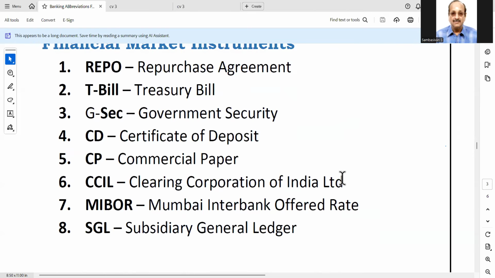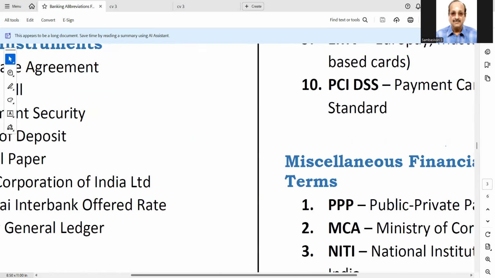Financial market instruments. Repo, repurchase agreement. Next, T-bill means treasury bill. GSEC, government security. CD, certificate of deposit. CP, commercial paper. CCIL, Clearing Corporation of India Limited. MIBOR, Mumbai Interbank Offered Rate. SGL, subsidiary general ledger.